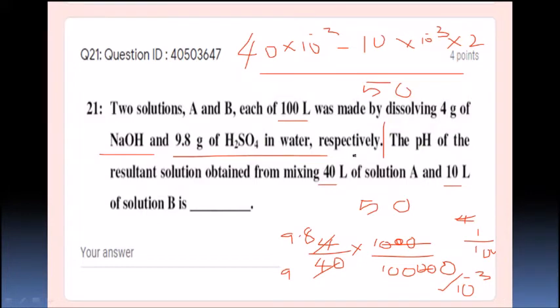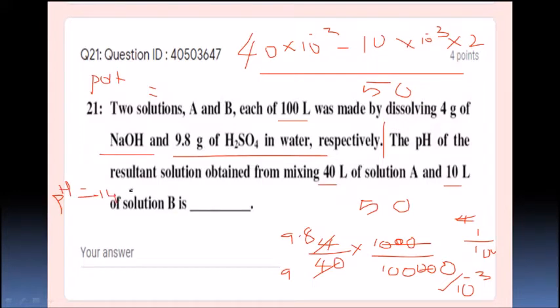And pOH, what is the pOH formula? pOH gives minus log OH minus, right? So if you know the OH value, it is very easy to calculate. pOH is equal to minus log of 2 by 5 into 10 to the power of minus 3, which gives 3.397, and we know pH equals 14 minus pOH. pH equals 14 minus pOH.